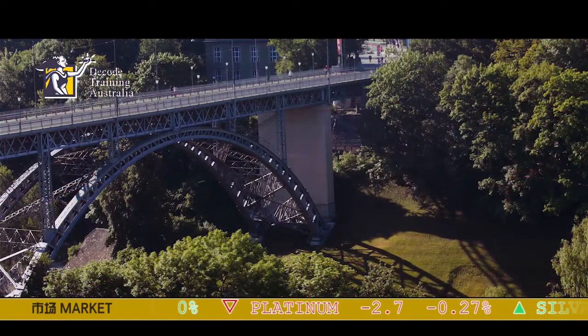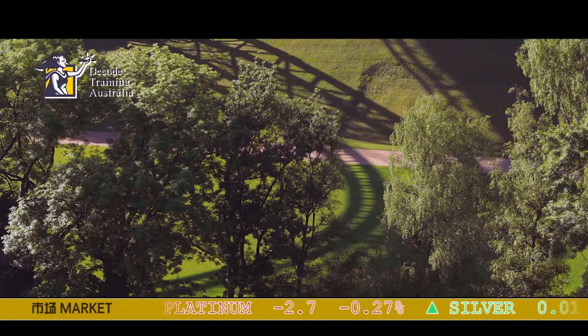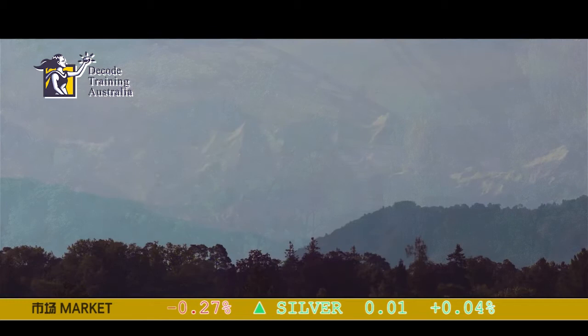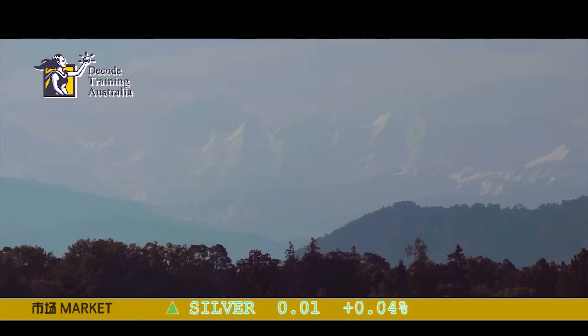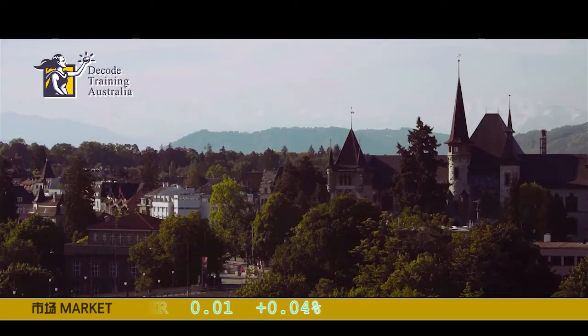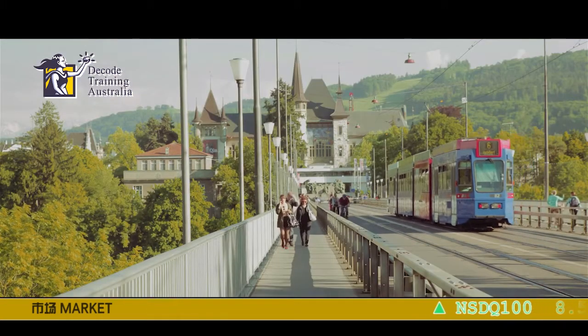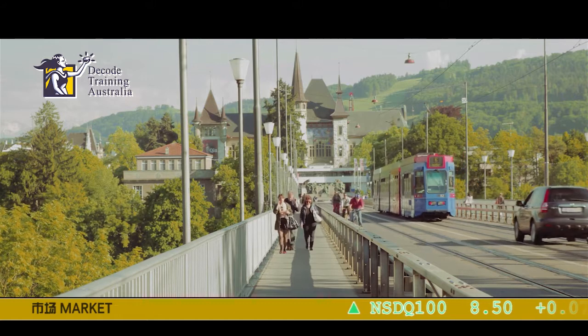Okay, so for this pair, we are looking at the Swiss National Bank interest rate decision. Being an independent central bank, the Swiss National Bank is obliged by the country's constitution to devise, conduct, and oversee national monetary policies acting in the best interest of the country. The main objective of the bank is to bring and maintain financial stability inside the country.